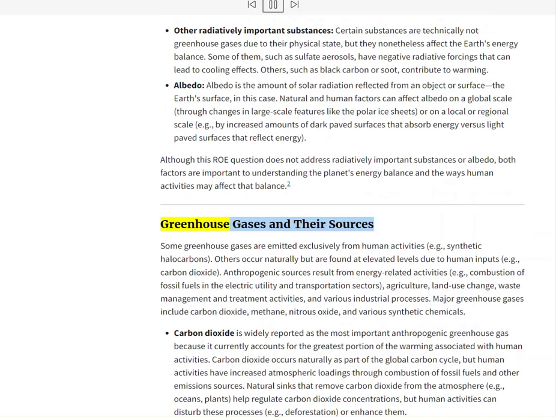2. Greenhouse gases and their sources. Some greenhouse gases are emitted exclusively from human activities, for example, synthetic halocarbons. Others occur naturally but are found at elevated levels due to human inputs, for example, carbon dioxide. Anthropogenic sources result from energy-related activities, for example, combustion of fossil fuels in the electric utility and transportation sectors, agriculture, land use change, waste management and treatment activities, and various industrial processes. Major greenhouse gases include carbon dioxide, methane, nitrous oxide, and various synthetic chemicals.